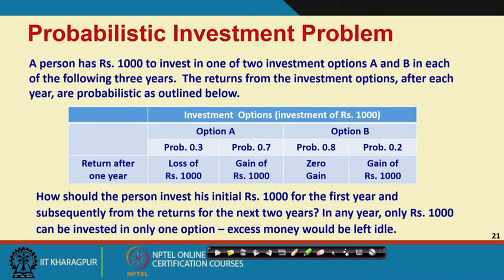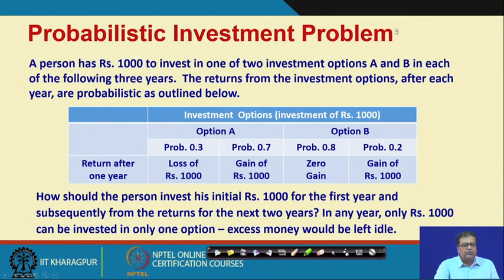So, that makes it somewhat complicated, but then dynamic programming methods are available, and even these complications can be very easily handled. So, instead of really going into the theory part of it, let us try to understand this with the help of a problem.